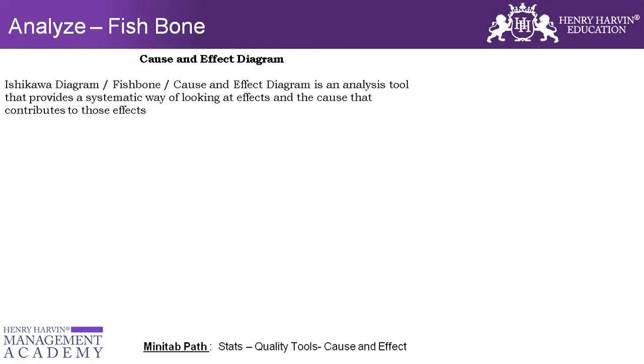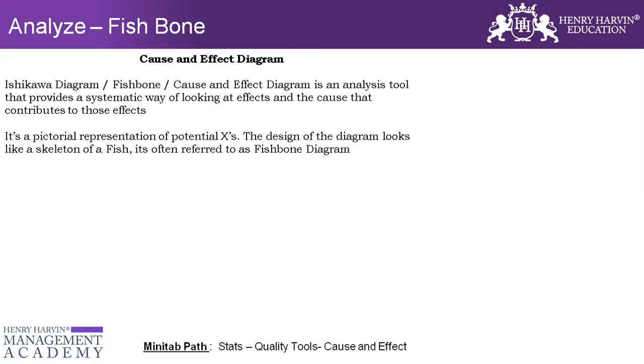Because Ishikawa is the name of a gentleman who developed this tool, and he believed that no matter whether you're doing a Six Sigma project or any sort of discussion, this is a perfect tool which helps you get to the potential causes of the problem area you are working on. You can use it within a Six Sigma project or outside Six Sigma.